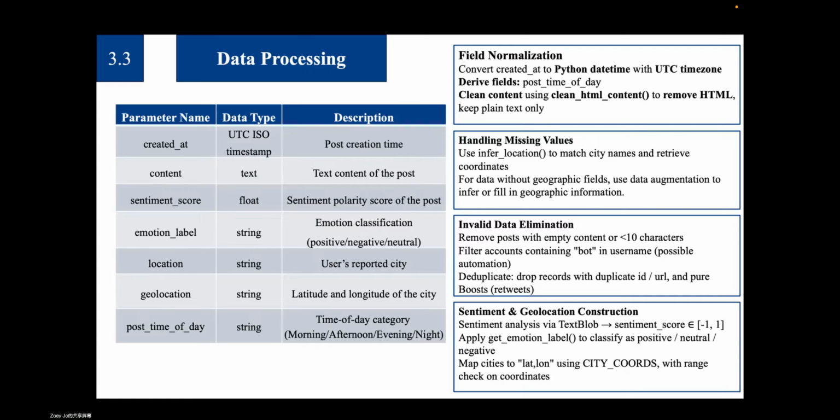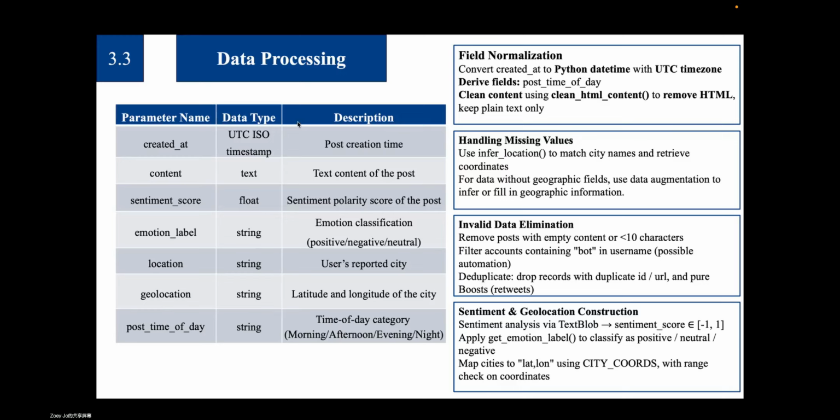Finally, we use the text-bot function to analyze sentiment scores and use emotion functions to classify them as positive, neutral, or negative, which is the label. The parameter table is the data we use eventually.